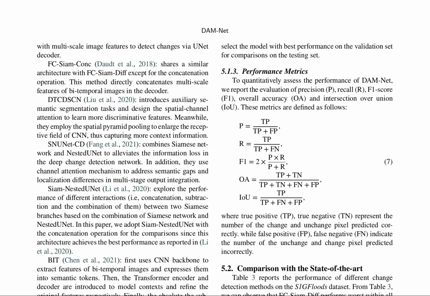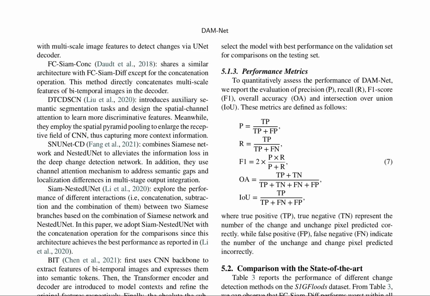The comparative analysis of DAMnet with other state-of-the-art change detection methods involves a detailed examination of architectures such as FC-Siam-Conc, DTCDSCN, SNU-Net-CD, Siam Nested U-Net, BIT, and SWIN SU-Net. Each method's unique features and advantages are highlighted, along with implementation details including the use of PyTorch, NVIDIA Quadro RTX 8000 GPU, and specific hyperparameters.